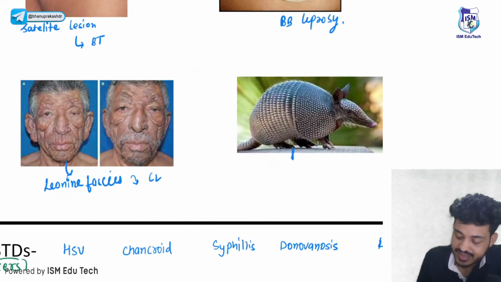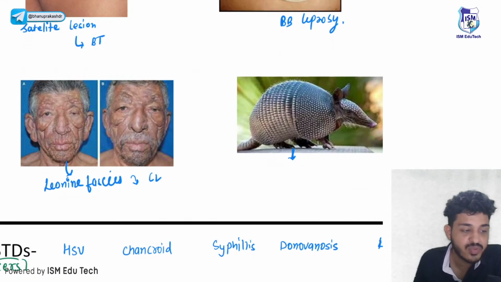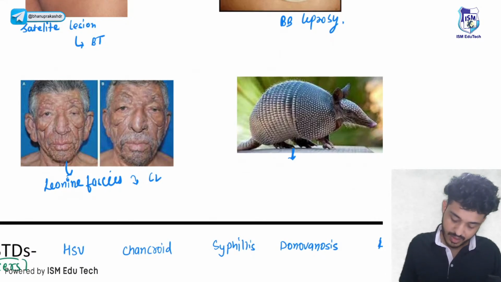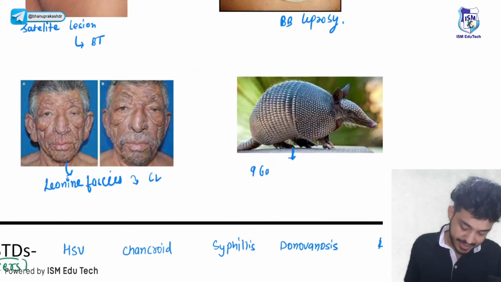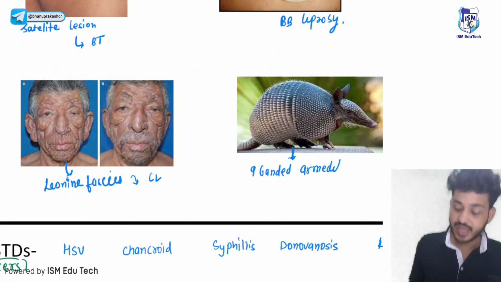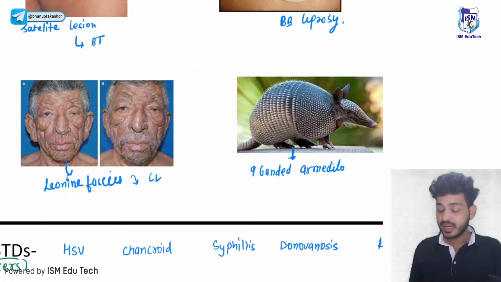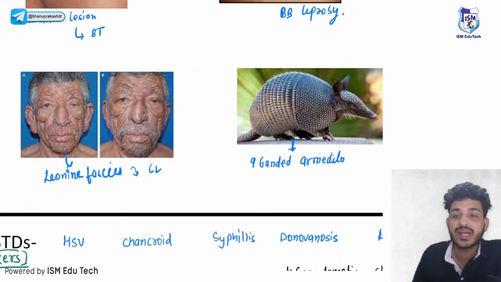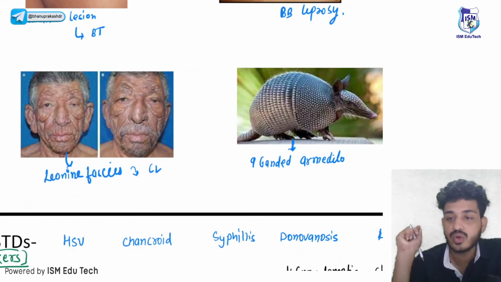Okay, and what is this organism known as? What is the name of this organism? Anyone? Remember guys, this is the 9-banded armadillo. Where do we use it? We use it for the culture of Mycobacterium leprae, because it does not follow Koch's postulate.